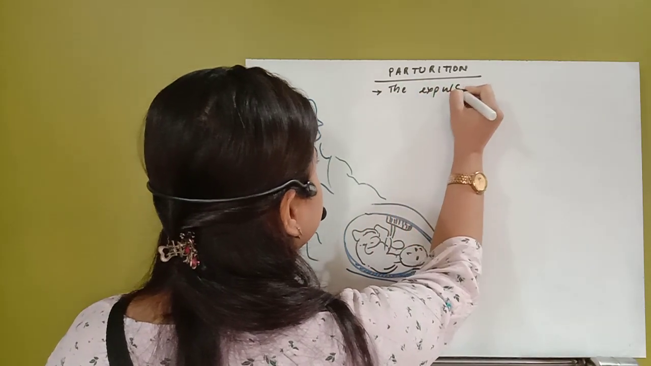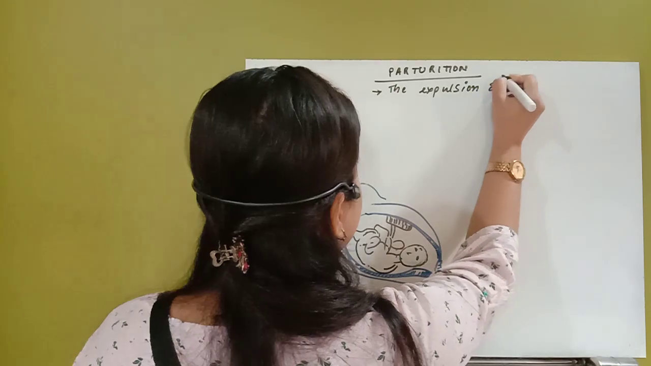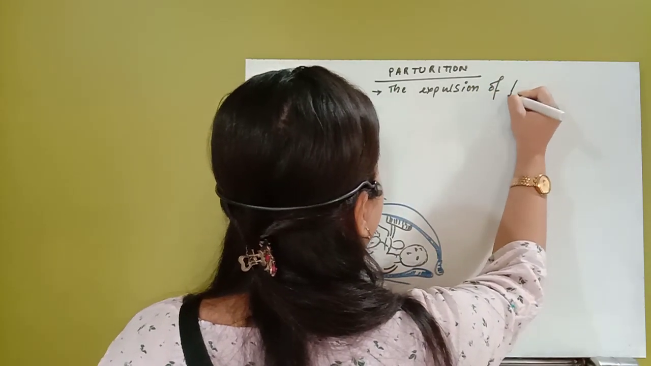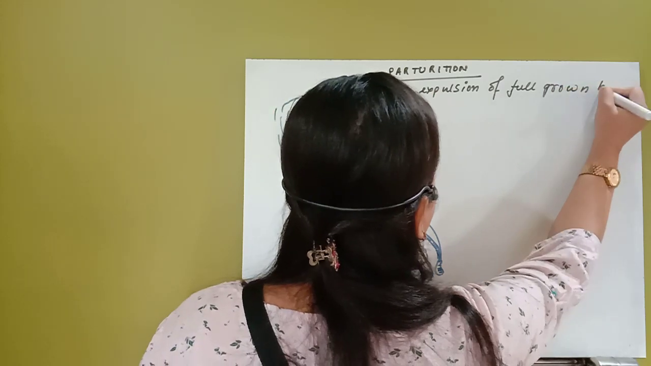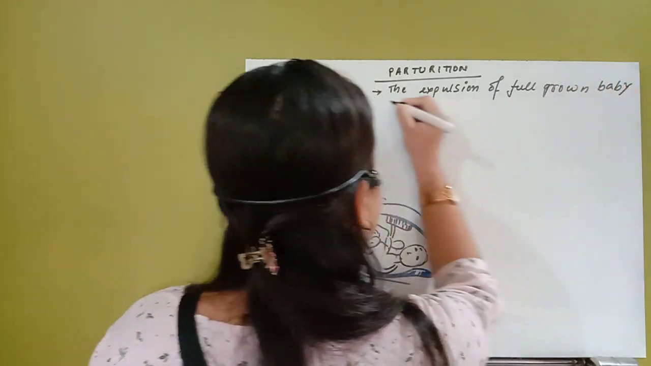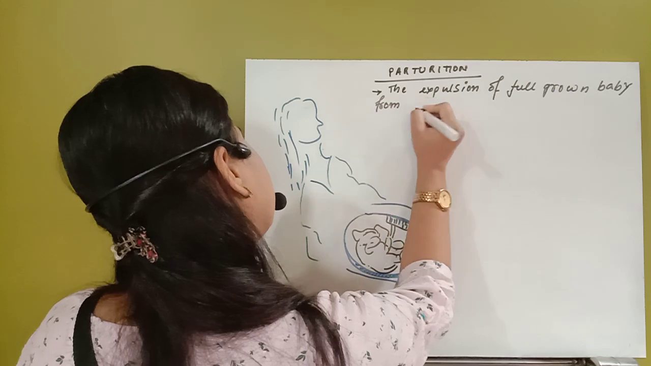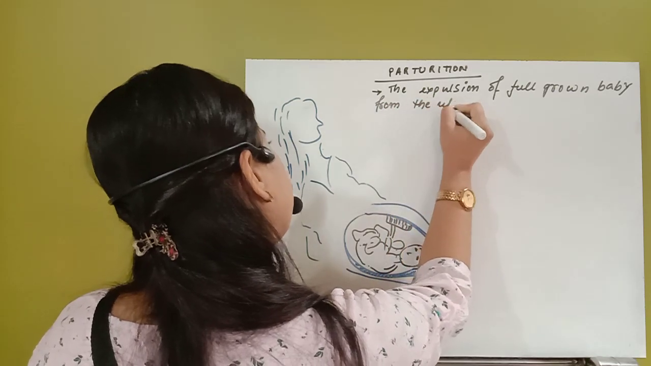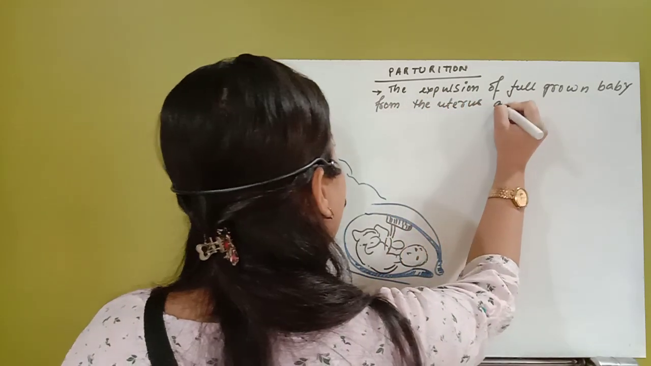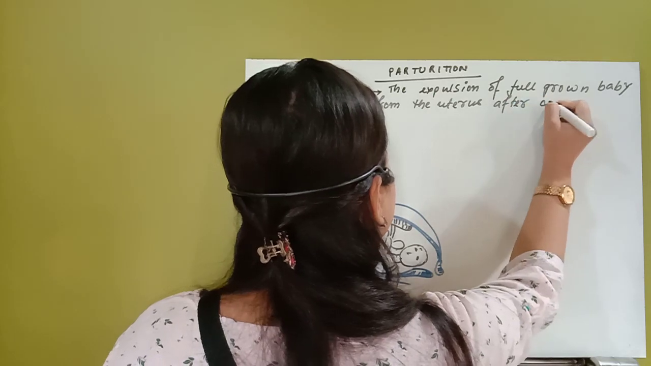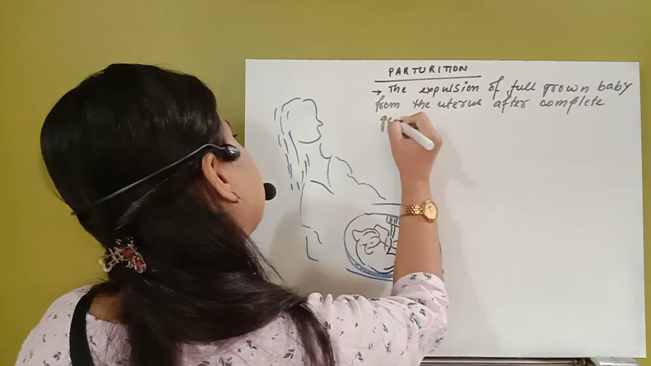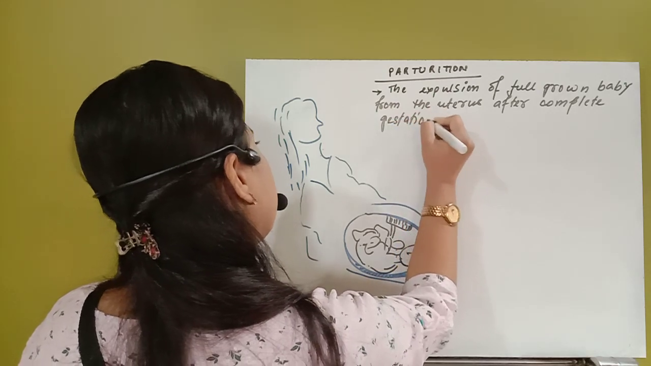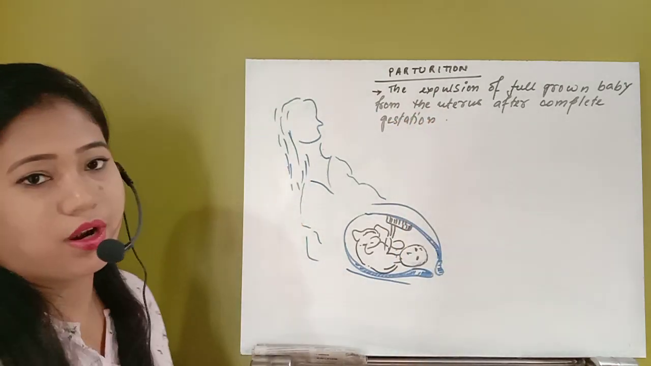the expulsion of the full grown baby from the uterus after complete gestation period is called parturition.